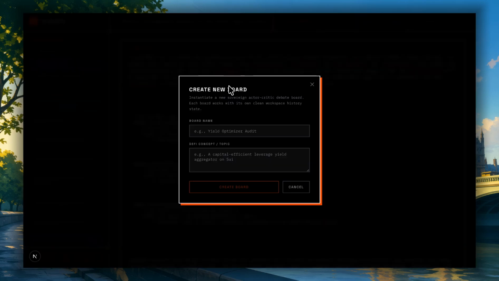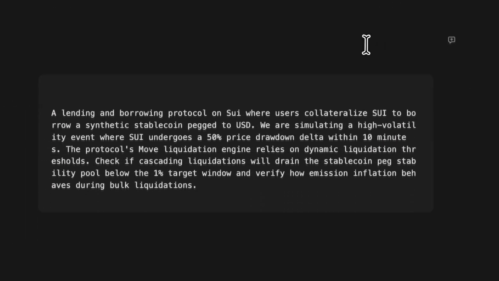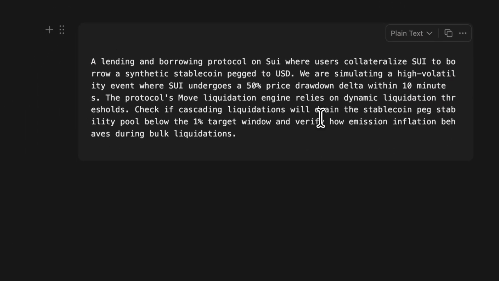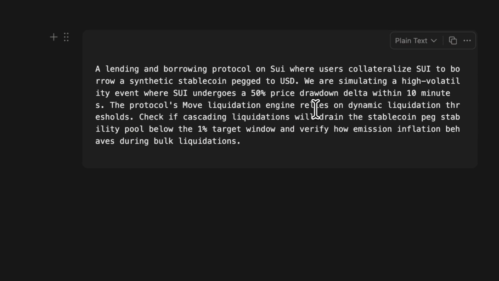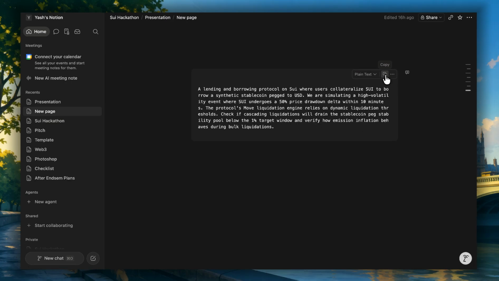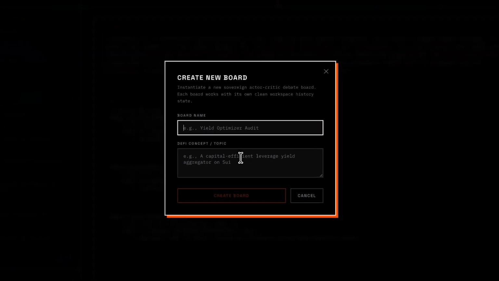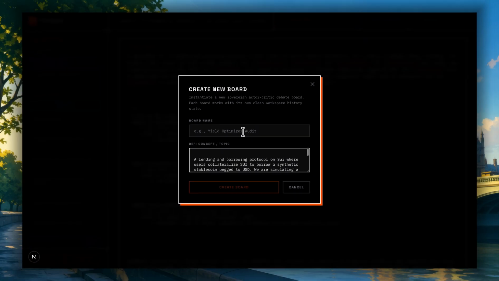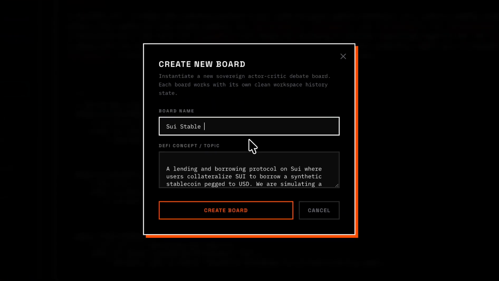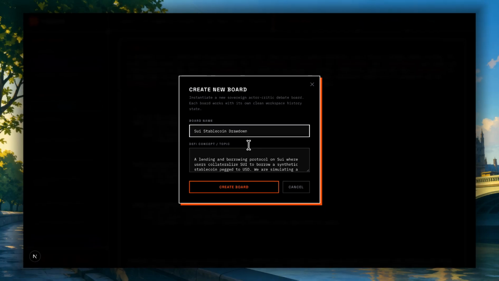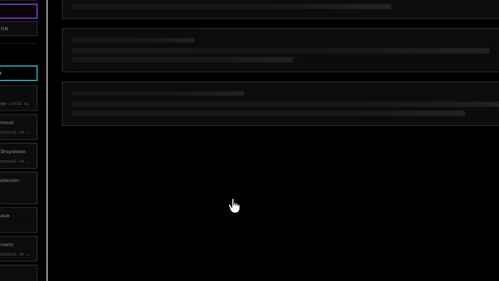The first step is to create a new board. Select a board name and the defined topic for which we are going to perform our analysis. Here you can view our topic. It is about a lending and borrowing protocol on SUI, where users collateralize SUI to borrow a synthetic stablecoin pegged to USD. I'll copy this, then finally paste it in our board, and I'll write the board name to be SUI stablecoin drawdown and click on create board.